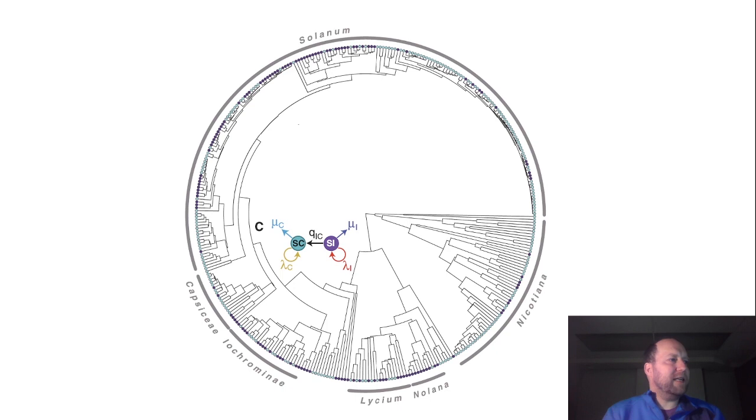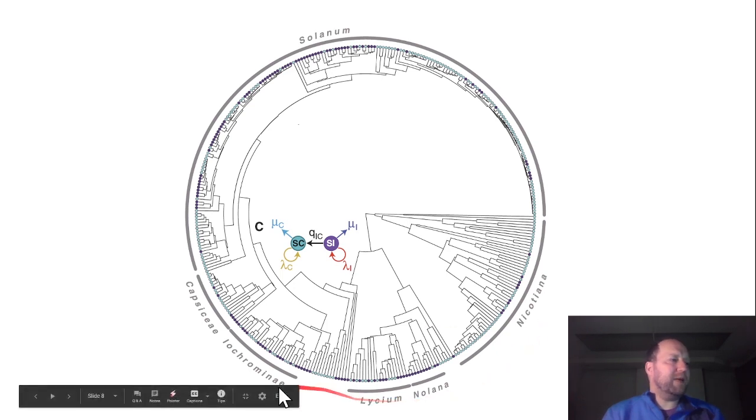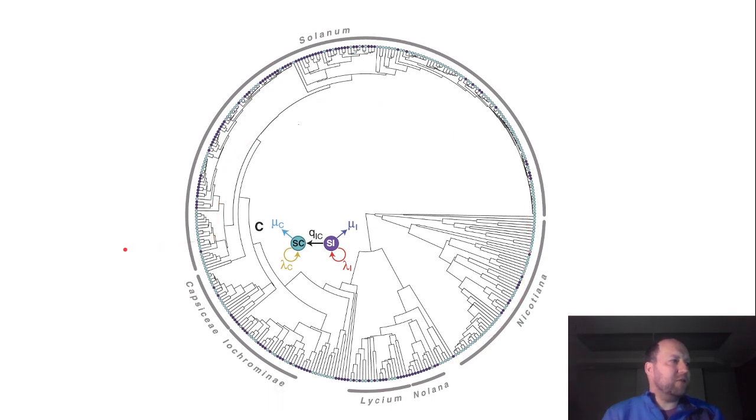So this is a phylogenetic tree of nightshades. You can see the big clades labeled on the outside. And then these little circles all the way around the outside represent the two traits. So the blue circles are self-compatible species. The purple circles represent self-incompatible species.